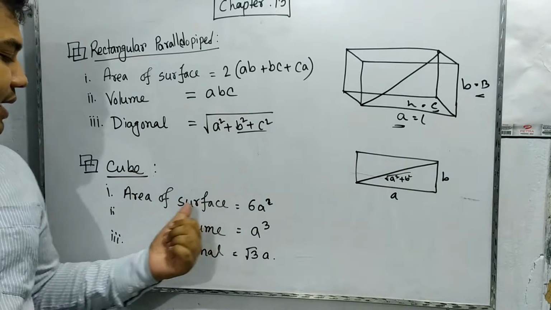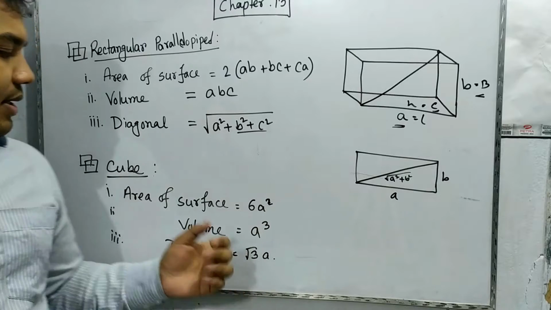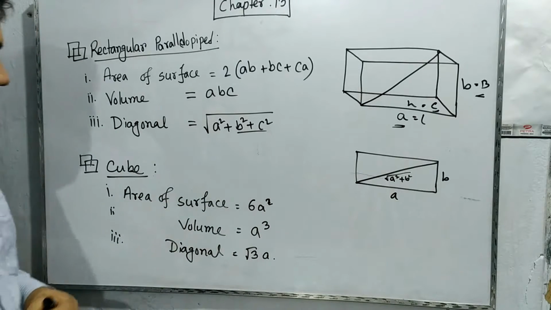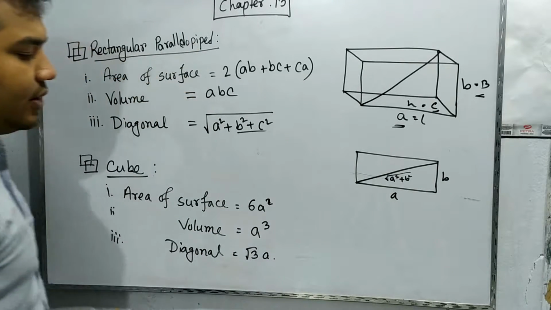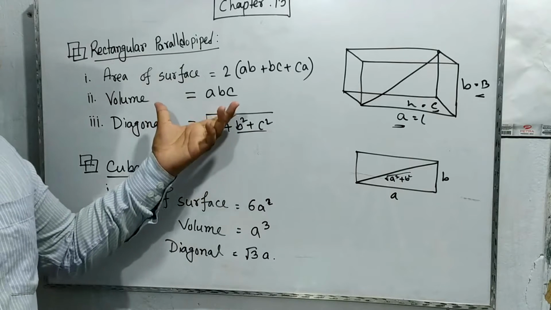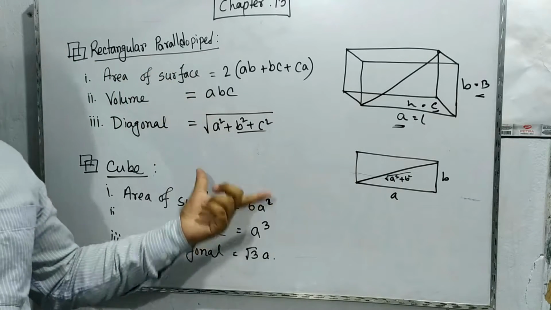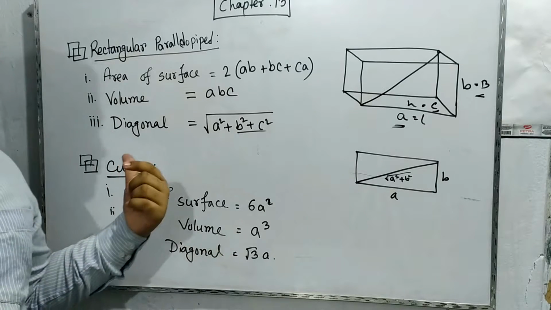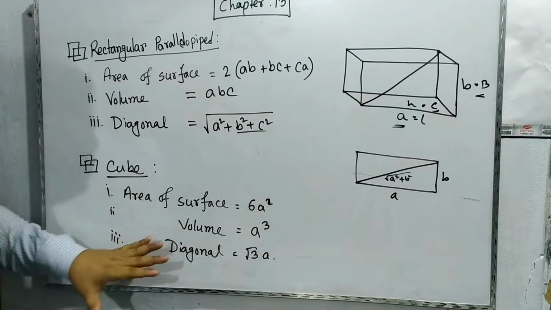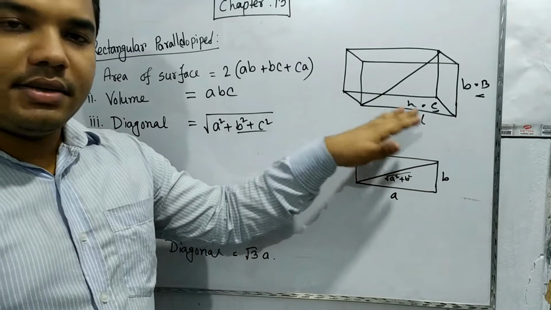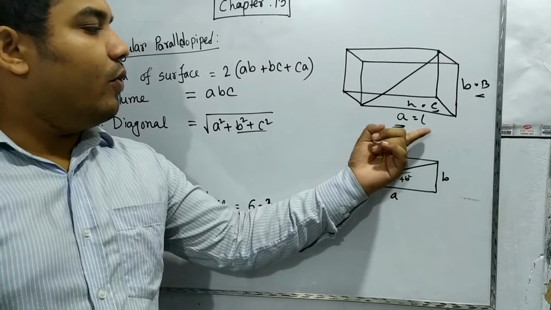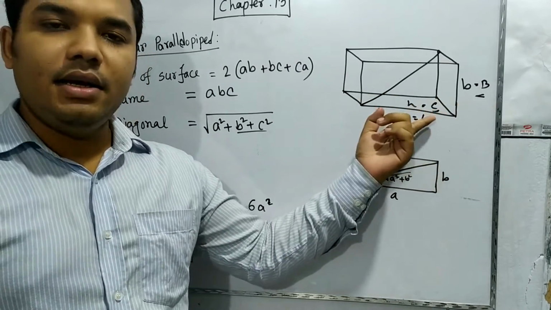How can we find the area of the cube? The cube is similar to the rectangle part. We need to know that in the cube we also see the three components, length, breadth and height.